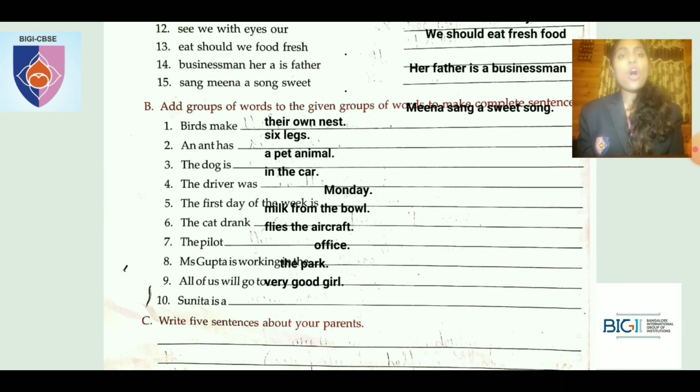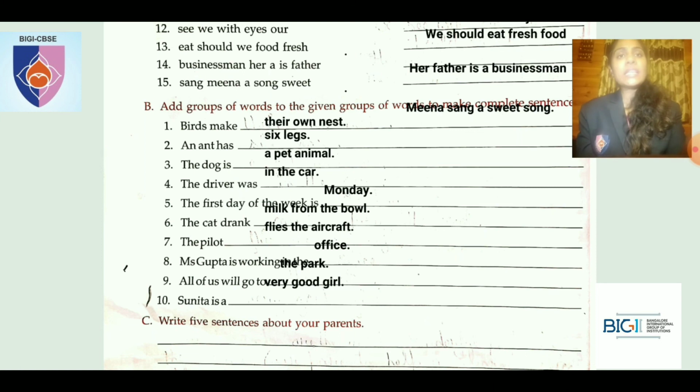Okay. All of us will go to the park. Okay. The 10th one is what? Sunita is a very good girl. What is Sunita? Sunita is a very good girl.